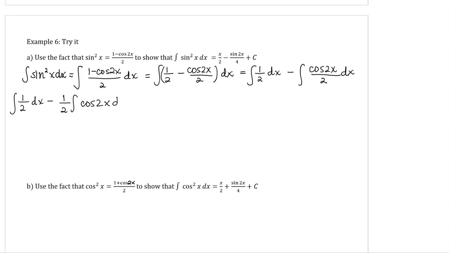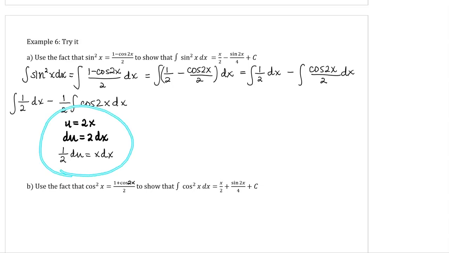Now the first integral, the 1/2 dx integral, that's very straightforward to integrate. This second integral involves a composite function because it's not just x on the inside of cosine, it is 2x on the inside of cosine. So when you go through this integral, you're going to want to use a substitution where you let u equal 2x, so that your du is 2 dx. But we don't have that 2 on the inside of the integral, so you'll manipulate that to get a 1/2 du is equal to dx. This is hopefully a good start to help you start integrating this expression here.